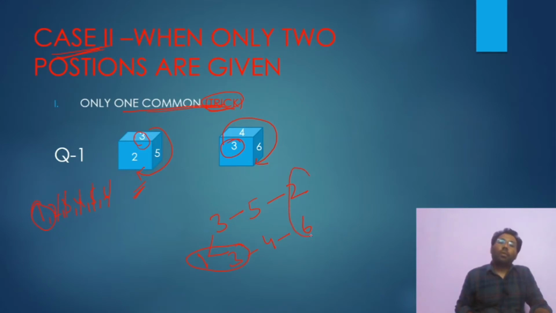So 2 is opposite to 6, 5 is opposite to 4, and 3 is opposite to 1. This is the solution. 1 is opposite to 3 and 3 is opposite to 1. 5 is opposite to 4 and 4 is opposite to 5. 2 is opposite to 6 and 6 is opposite to 2. This is our solution, and by this we can answer any question asked from these two dice.